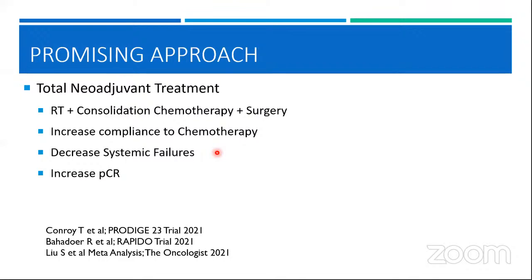So here, to increase the compliance to chemotherapy, they took this logic that we should add chemotherapy pre-operatively. Okay, we add the systemic chemotherapy pre-operatively in the time interval when we are waiting for the surgery. So what happens is that you get an increased compliance to chemotherapy, you decrease your systemic failures, and more importantly, you get a better pathological complete response.